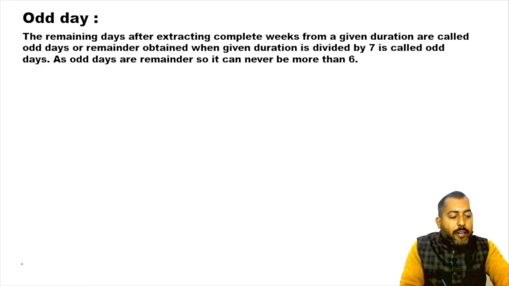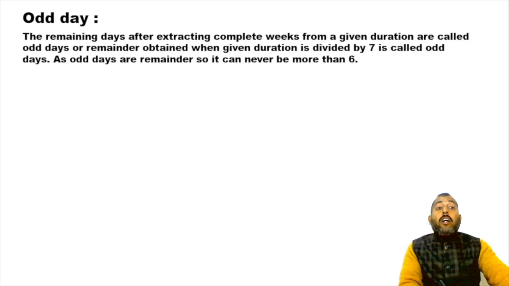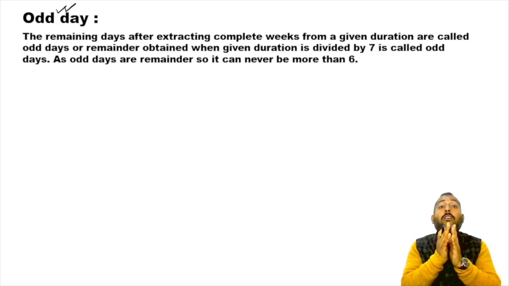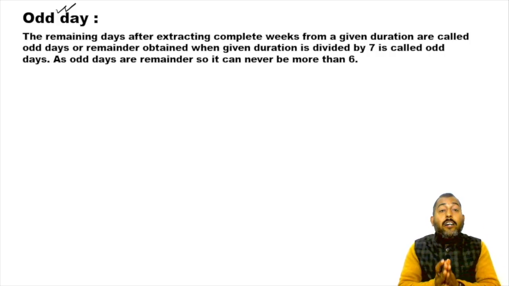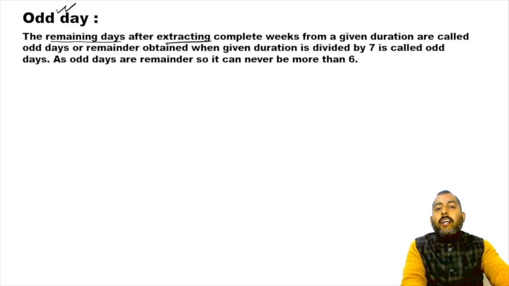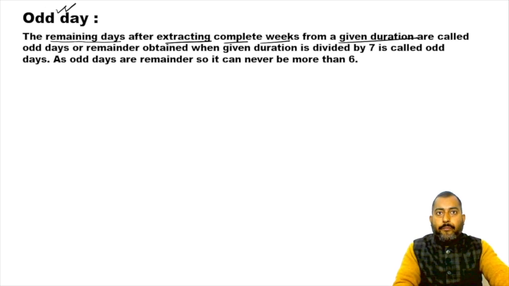The next important point right now is the concept of odd days. This is the second point that I want you to learn religiously, learn properly. What do we mean by odd days? Basically, odd days is the remaining number of days if you extract complete weeks from a given duration.